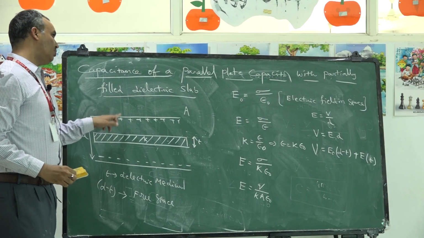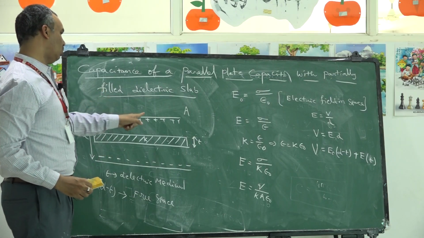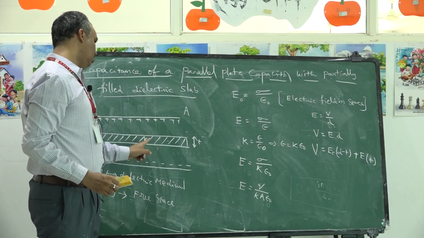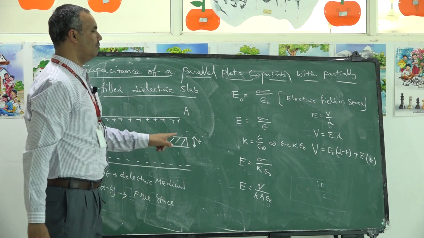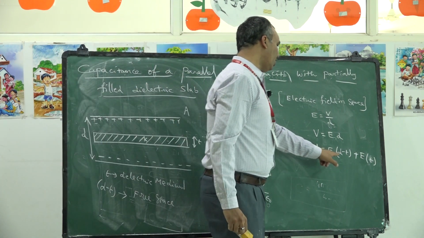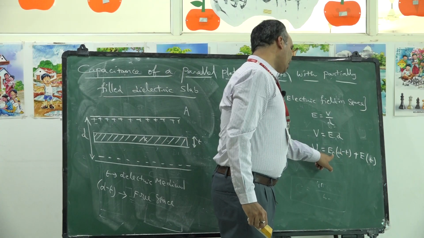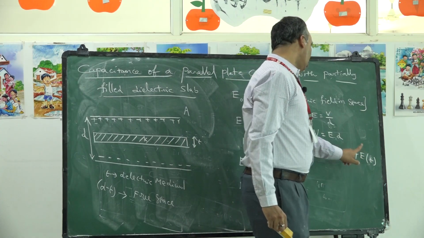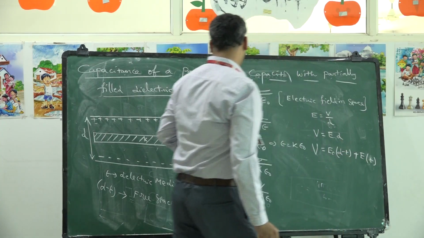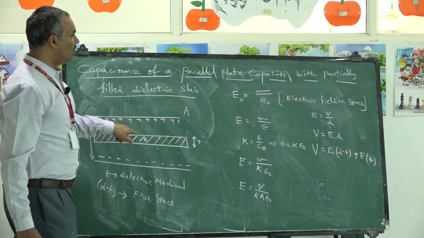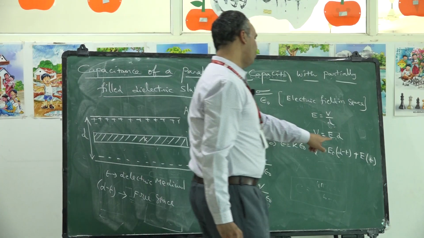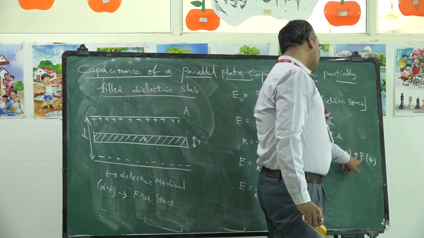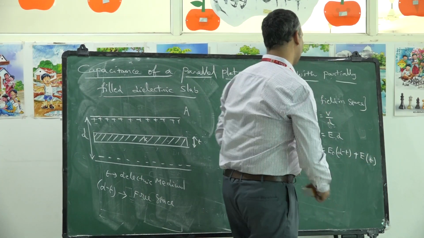The potential difference between the two plates is a sum of the potential difference due to the air medium and the potential difference due to the dielectric medium. Potential difference due to the air medium is given by electric field in air into the thickness of air medium, and potential difference due to the dielectric is given by electric field due to the dielectric into thickness of dielectric.